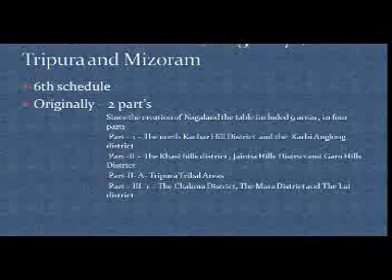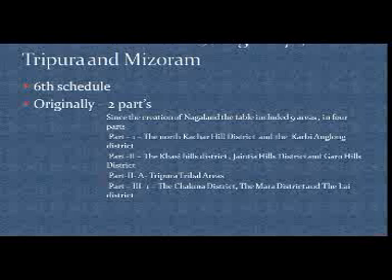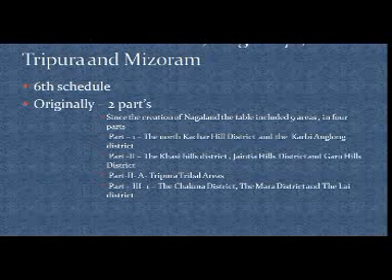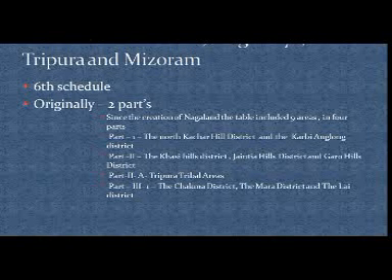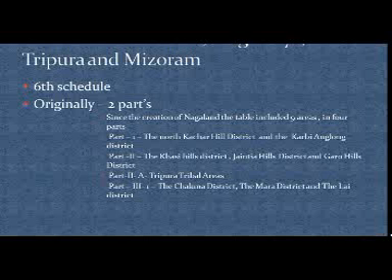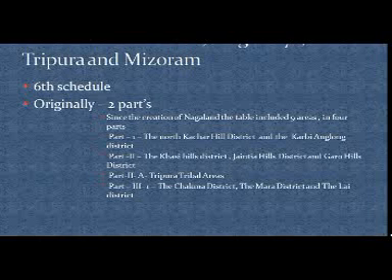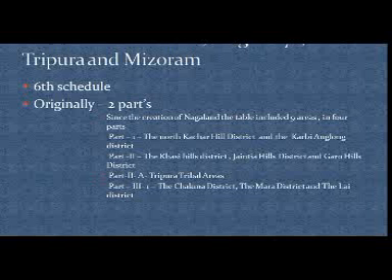Then, tribal areas in Assam, Meghalaya, Tripura and Mizoram. What is the procedure of amendment? It's given in the 6th schedule. Originally, this schedule had 2 parts, but since the creation of Nagaland, the table includes 9 areas in 4 parts. Part 1 deals with, please mug it up as it is, the North Cachar Hills district and Karbi Anglong district.